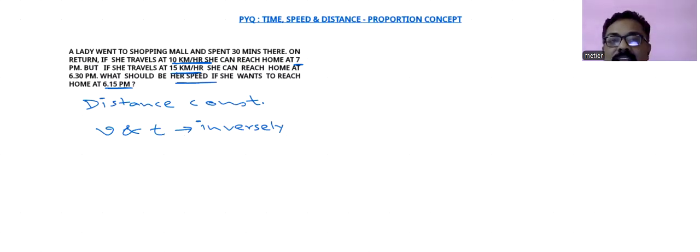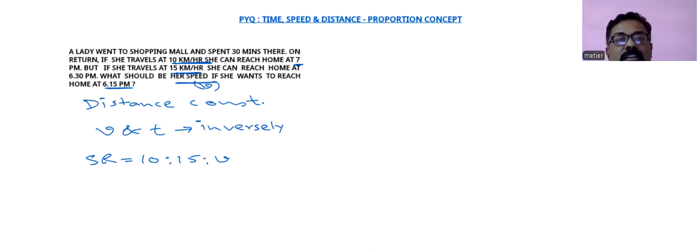So what we are getting that if we consider that speed which is required here is V, so we can say that 10, 15, and V, they are in increasing order. So what we can say here that speed ratio will be 10:15:V.